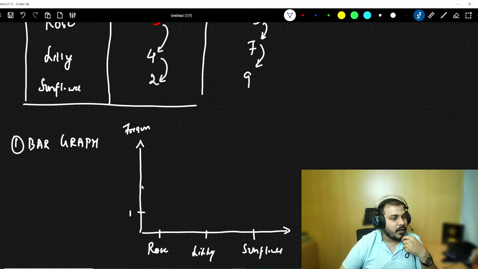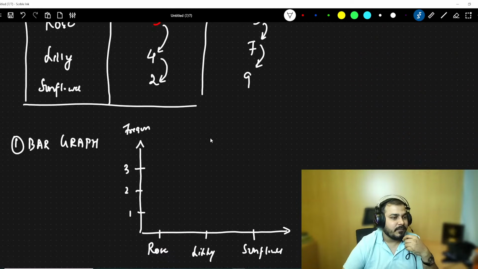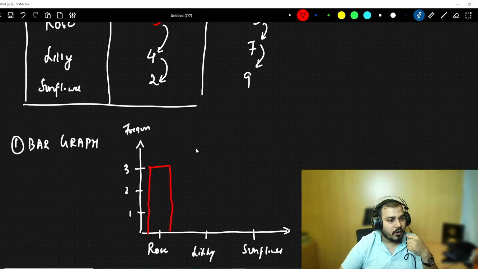So this will be my values 1, 2, 3. Obviously, I know how many roses there are. Roses are 3. So I'm just going to create this graph over here, which will look like this. So this is my bar chart for rose. Lilies are obviously 4. For lilies, I may use blue color and this will be my value 4.